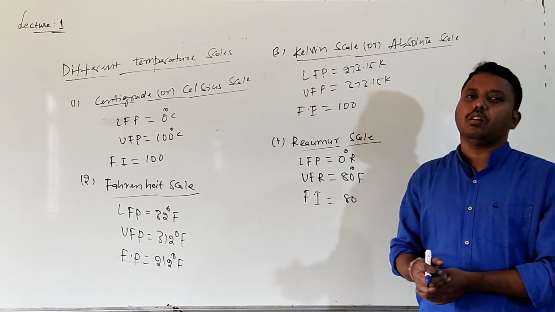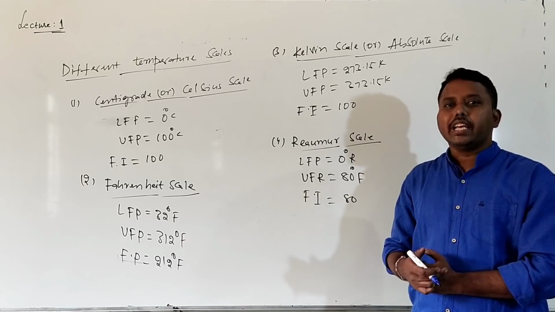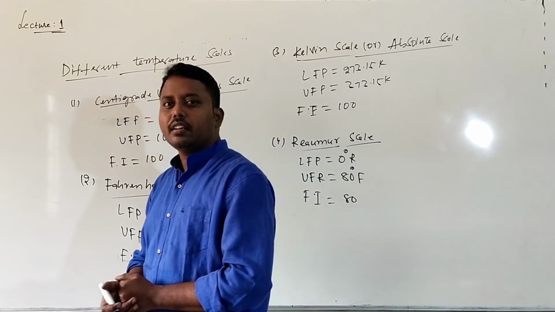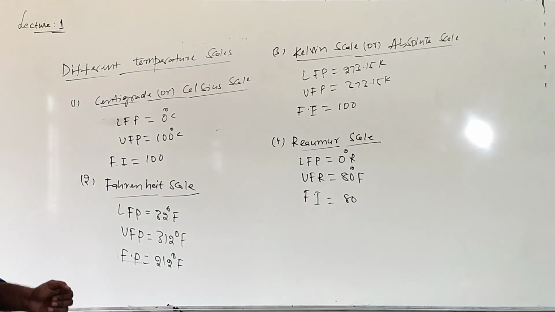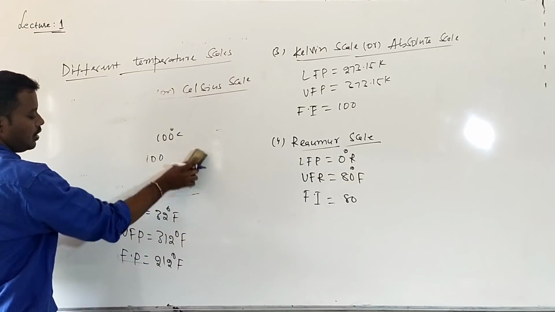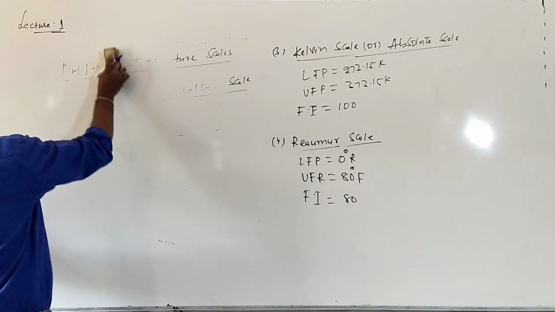Conversions are very important, not only for physics, even in chemistry also. When temperature is given in one scale, it is needed to convert into other scales. Okay? So that's it. Now let us see how to convert the temperatures, conversion of temperatures from one scale to another scale.